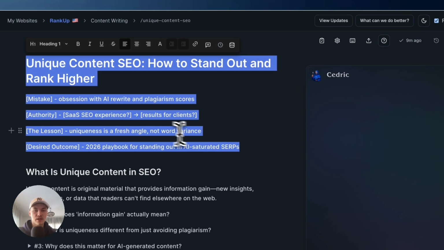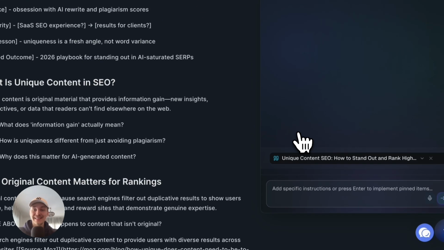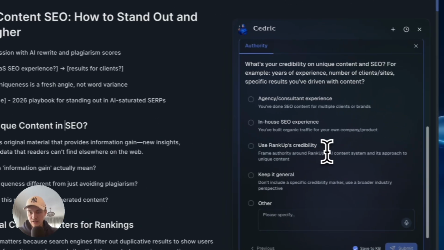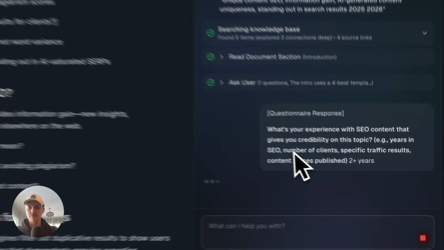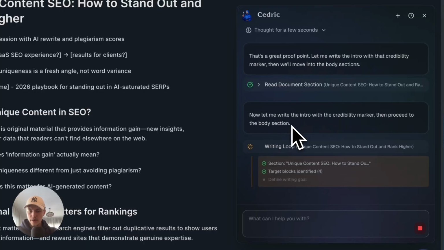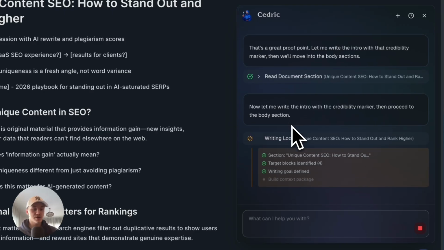And what you can do is just add to chat like we did in the outline, and then you can just tell it to write the intro, right? And yeah, it asked me some questions. Submit. And now it's just doing the writing loop, and then it will write the intro for us, and that's pretty much how the RankUp content creation goes.